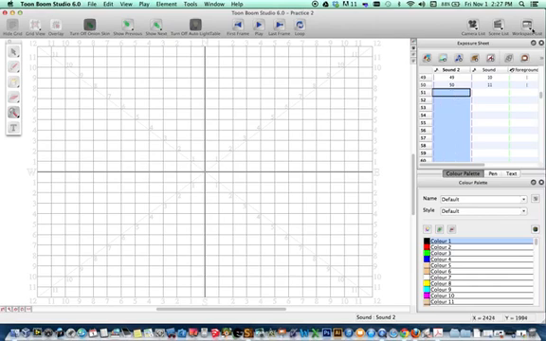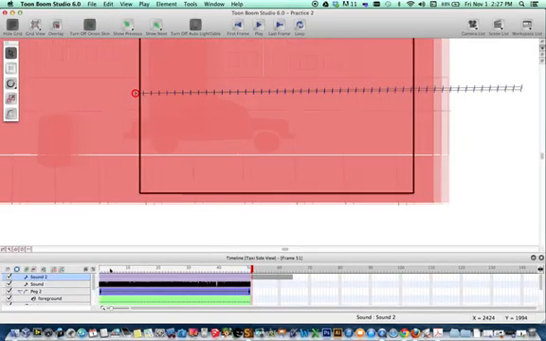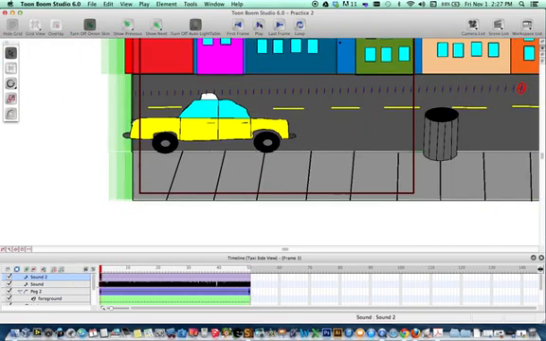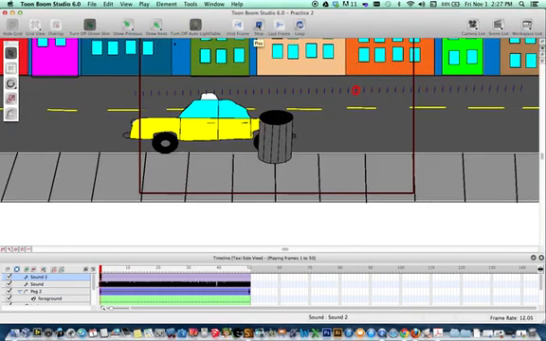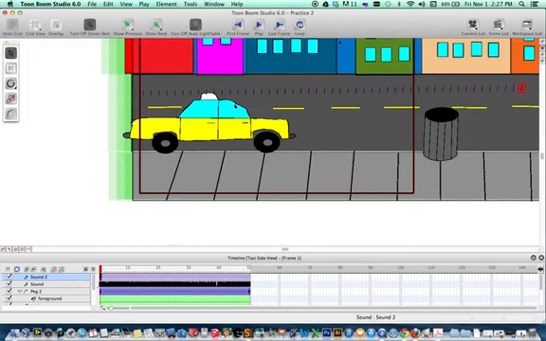All right, so let's see what that sounds like. And we can adjust the volume of it if we don't like the volume. All right, let's check it out. Okay, not bad. So the car engine's playing, and the city traffic is playing. So we've got two sound effects in the same scene, and that's pretty cool. It adds some life to our cartoon.